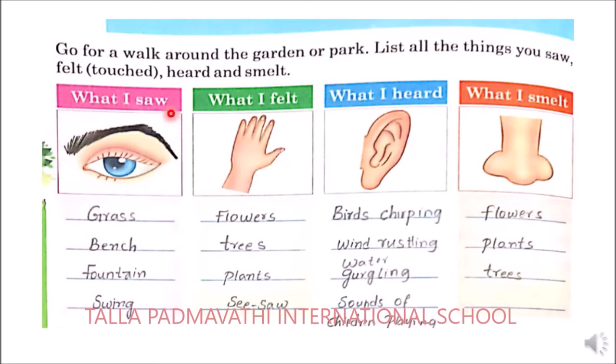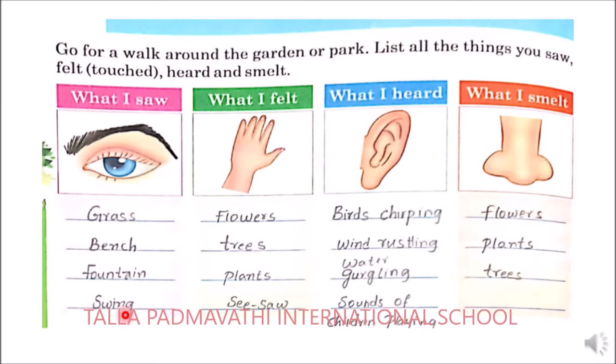So here in the garden, what you have seen, you need to write those. The first thing seen in the garden is grass. What else will you be able to see in the garden? Bench, fountain, swing. If you have seen any other objects other than these, you need to write your own objects which you have seen in the garden.